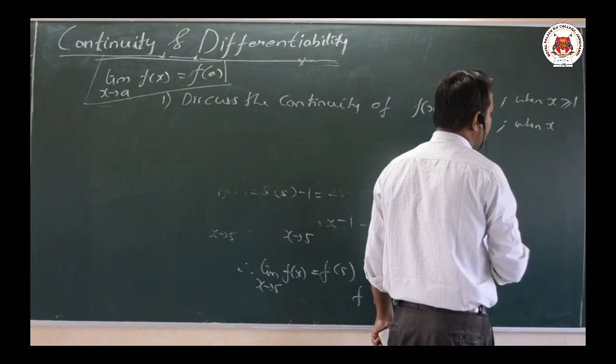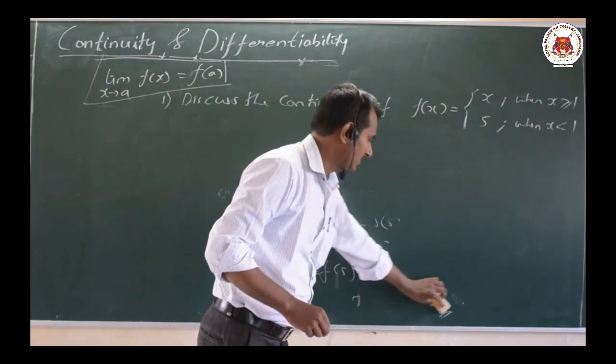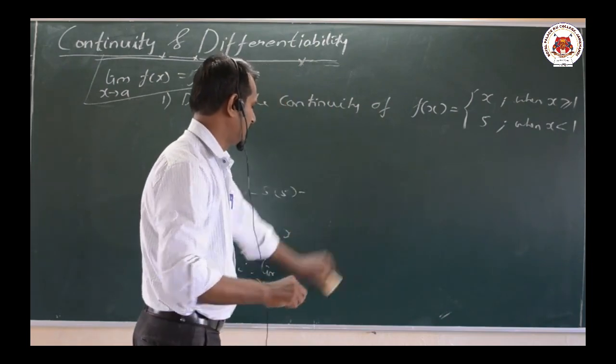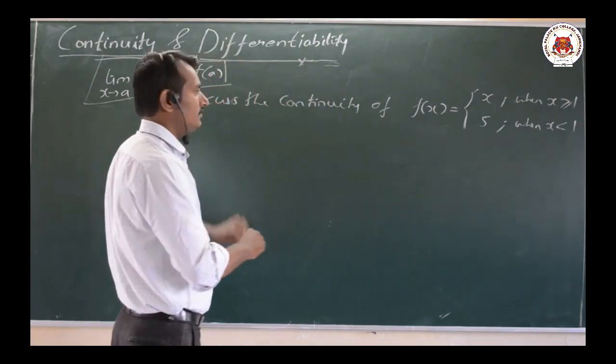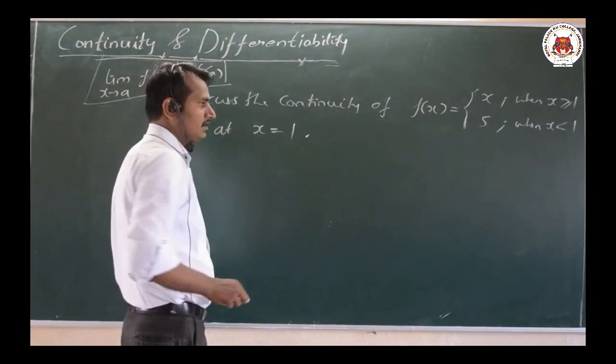Example: discuss the continuity of the function f of x at x equal to 1.